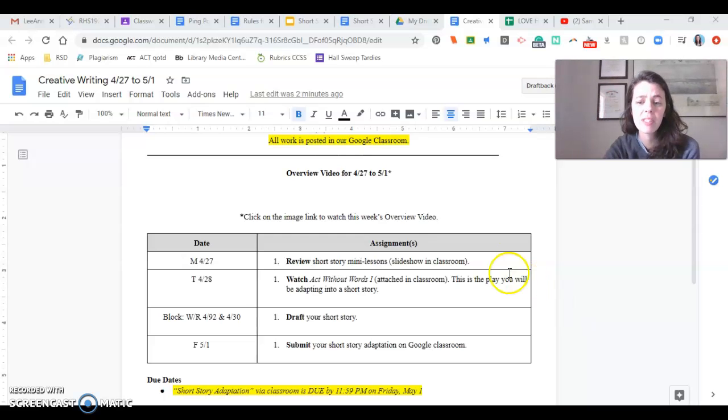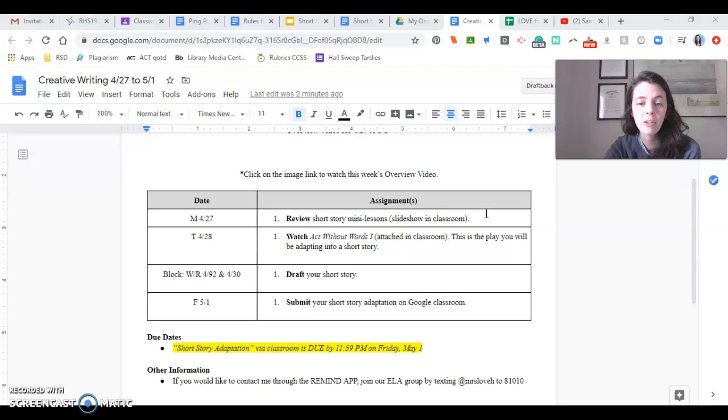First thing you're going to want to do is take a look at your sheet for the week, 4/27 to 5/1, and you will see the breakdown. Of course, you can manage this however works best for you, but the final project will be due on Friday when you submit your finished short story. But let's start with Monday. It says to review short story mini lessons. I have those in a Google slideshow on Classroom.